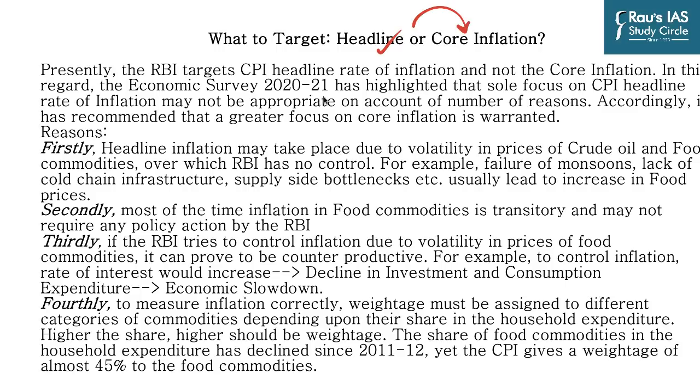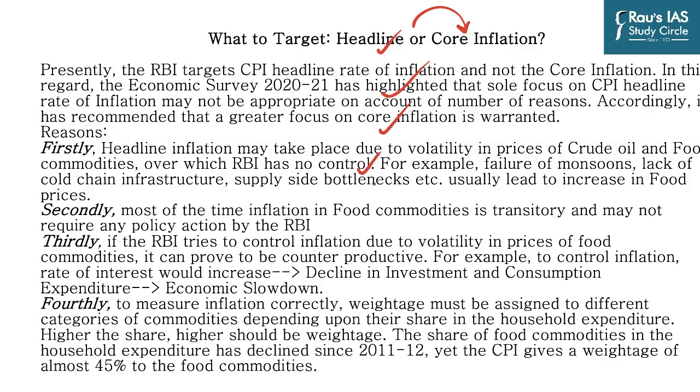And so in this regard, the Economic Survey has highlighted that the sole focus on the CPI headline rate of inflation may not be appropriate on account of a number of reasons. And accordingly, it has recommended that a greater focus on core inflation is warranted because of 4 specific reasons. First, headline inflation may take place due to volatility in prices of crude oil and food commodities over which RBI has no control. For example, failure of monsoon, lack of cold chain infrastructure, supply side bottlenecks usually lead to an increase